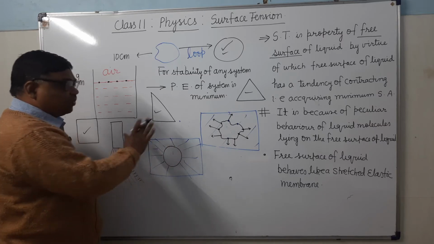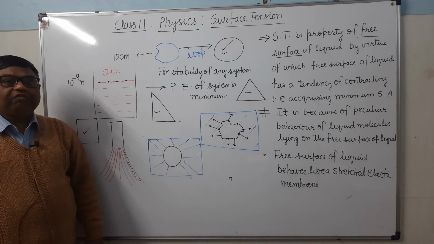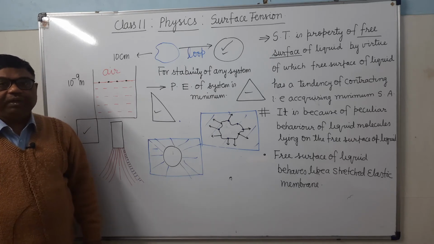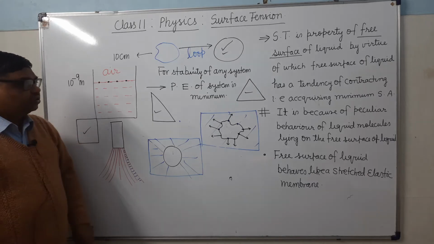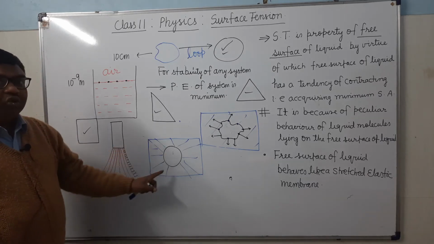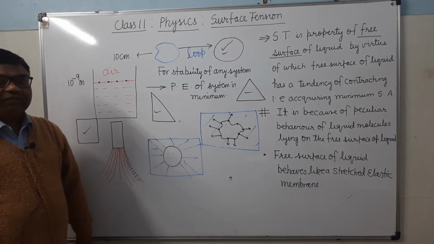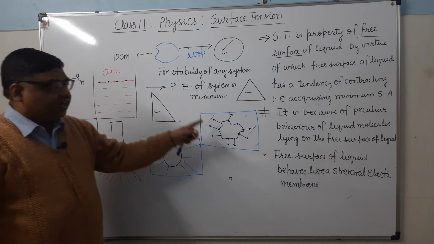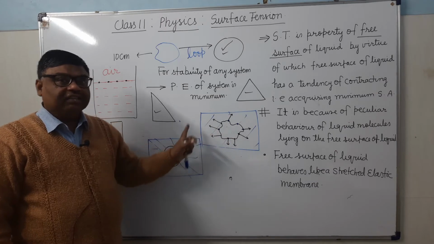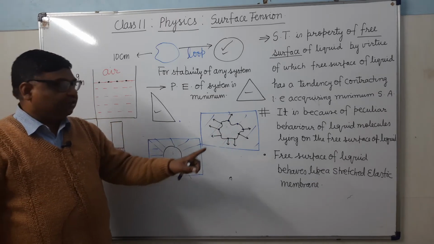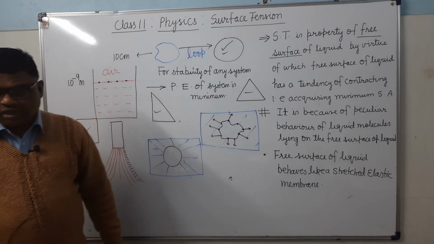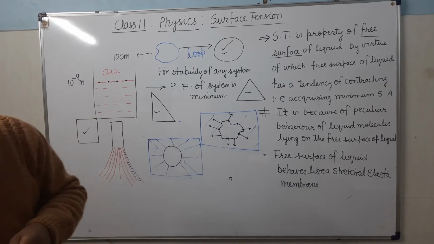The area of the film which will be left, that will be minimum. Area of film which will be left, that will be minimum. It is clear. So here this is also the consequence of the surface tension. Because of the surface tension, this wet loop thread takes the circular shape when the film inside it is destroyed. It is clear. Now you take one more example.